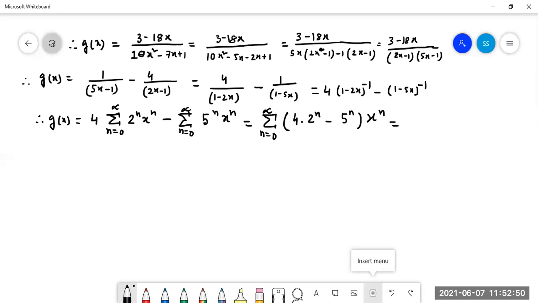So from here again we can write down summation n equal to 0 to infinity. 4 means 2 to the power 2, that means 2 to the power n plus 2, minus 5 to the power n, into x to the power n.